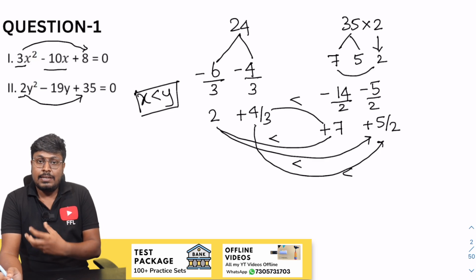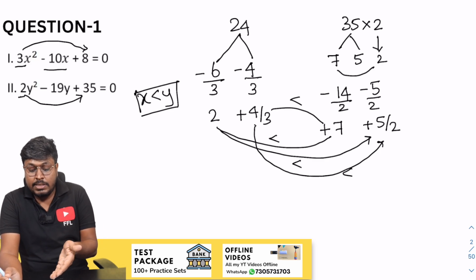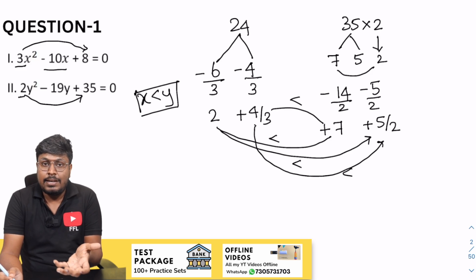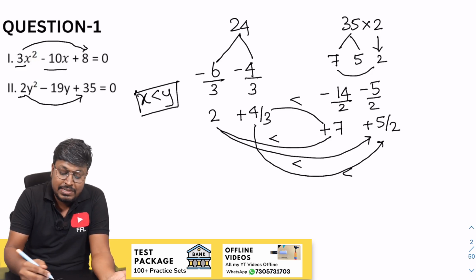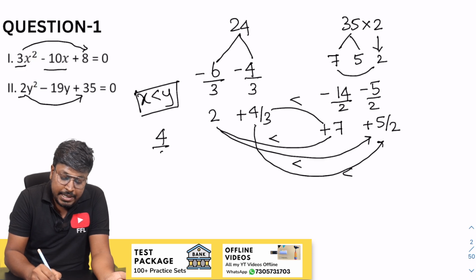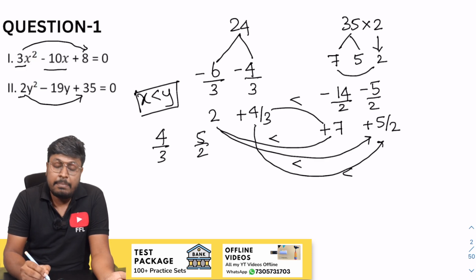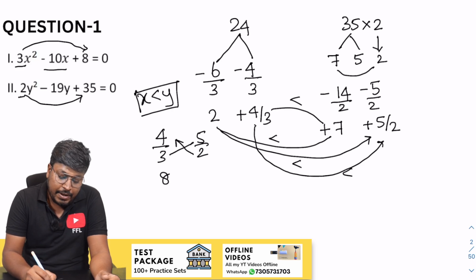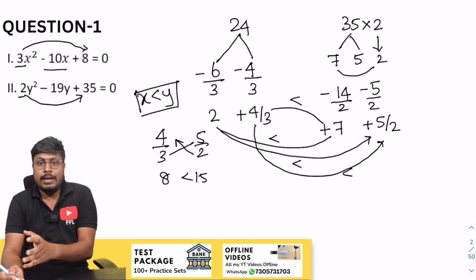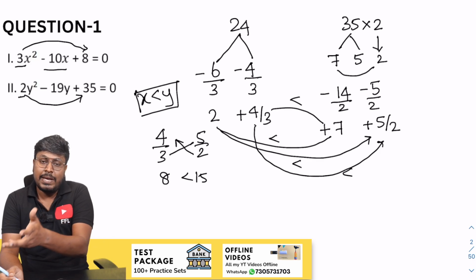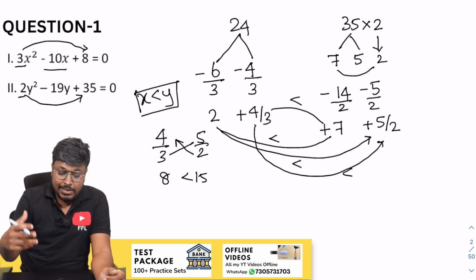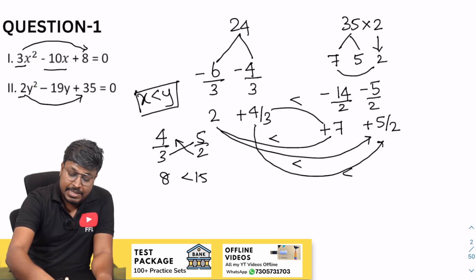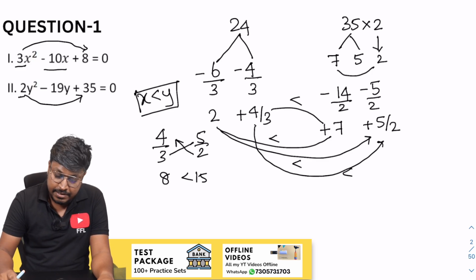So be faster, right? Don't think that I am solving all this a little bit faster for no reason, because I have taught all the shortcuts, right? How to compare values easily if they are in fractions. 4 by 3, 5 by 2. How to compare? You should not divide and see. You just cross multiply. 4 into 2 will be 8, 5 into 3 will be 15. So 15 is greater than. So y is greater than x. So learn all the shortcuts and then solve the question, it will surely be easy. So the answer for the first question is x less than y.